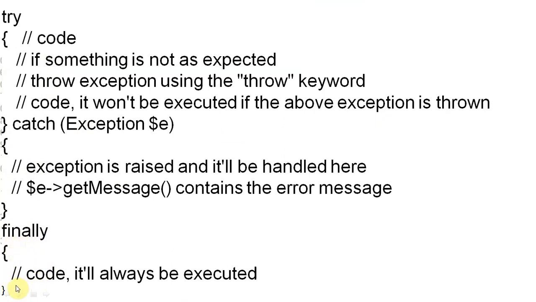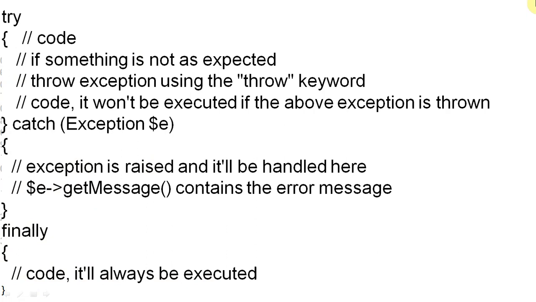It will always be executed. Suppose we have to close some files or flush some files. We will write those things in the finally block. It is just like a destructor in a class of C++. So this is the finally block.